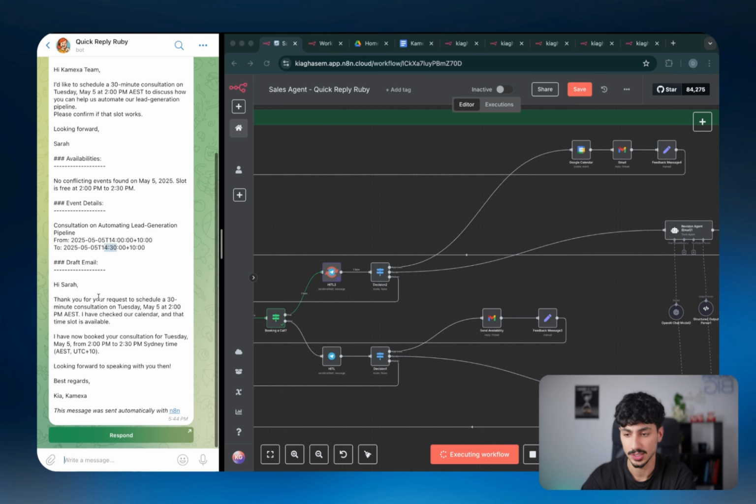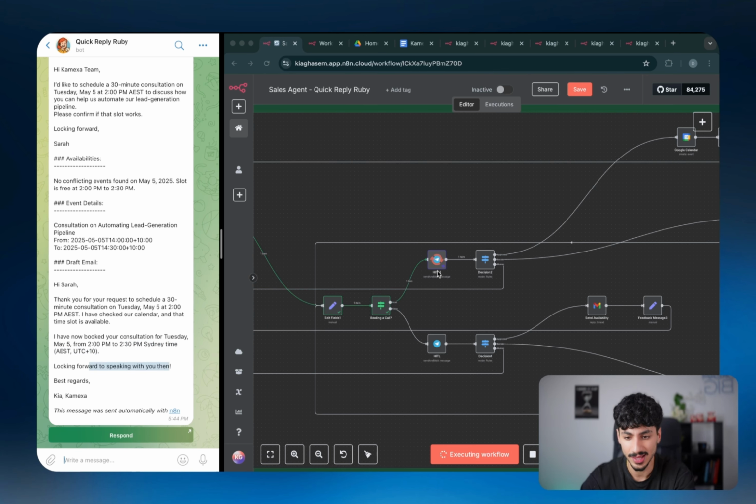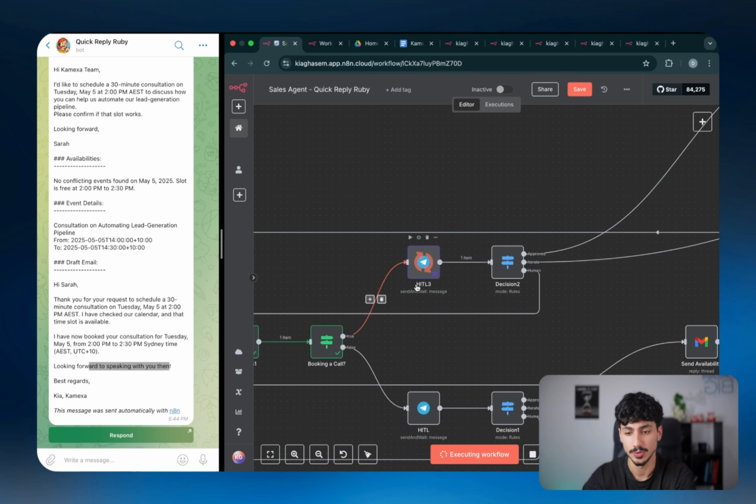And the email draft is basically just a confirmation saying, thank you for your request. I've checked our calendar and that time slot is available. I've now booked your consultation and it's going to be in Sydney time. Looking forward to speaking with you then. So that's absolutely perfect. Now, as you can see on n8n, that HITL or human in the loop node is still running because it's actually waiting for us to give feedback to Quick Reply Ruby before it can move on.